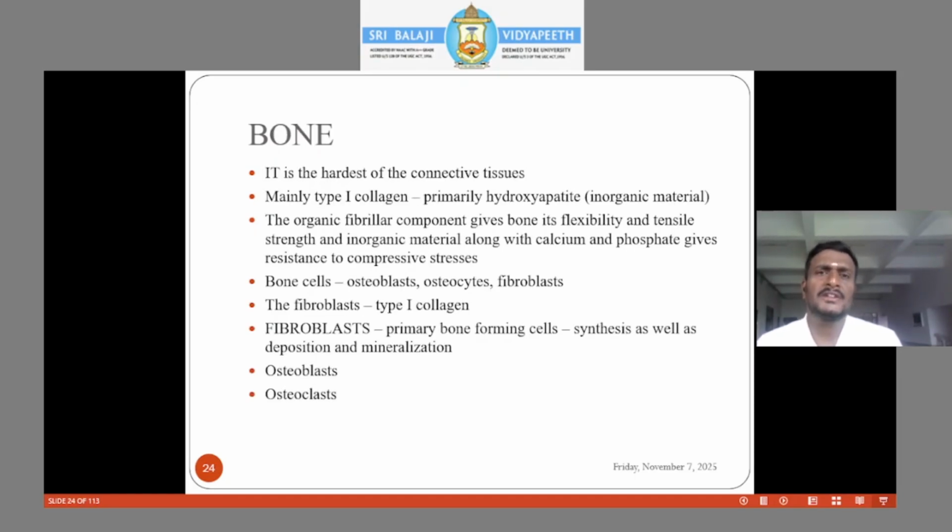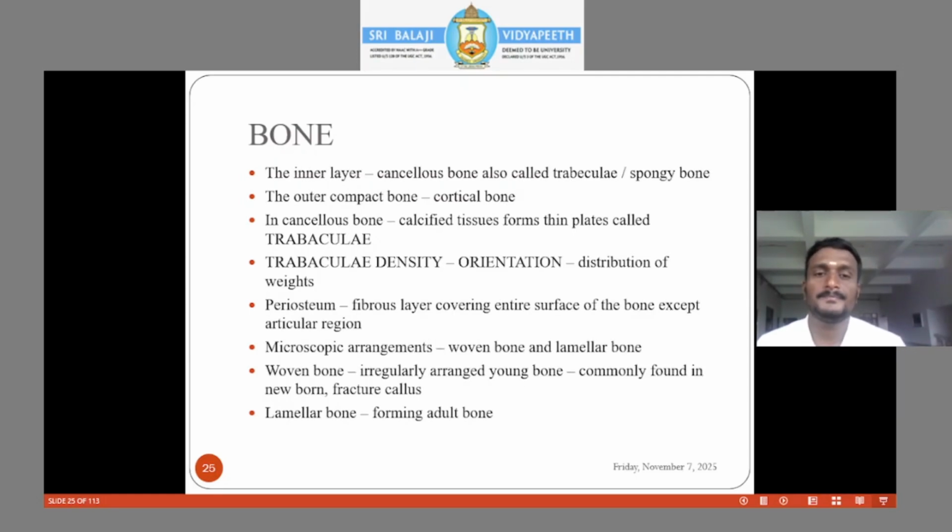One of the very important connective tissues is bone, the hardest of the connective tissues, mainly type 1 collagen, primarily hydroxyapatite, inorganic material. If you take the bone cells, then it's osteoblasts, osteoclasts, and fibroblasts. What is this osteoblast? These are bone producing cells. Osteoclasts are bone resorbing cells. But actually bone comes basically from the fibroblasts. These are the primary bone forming cells.